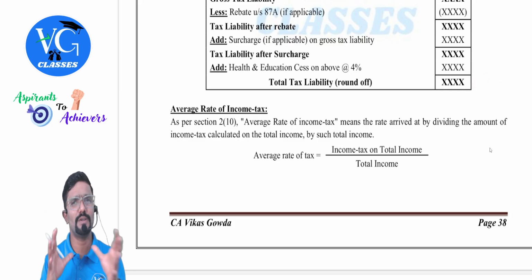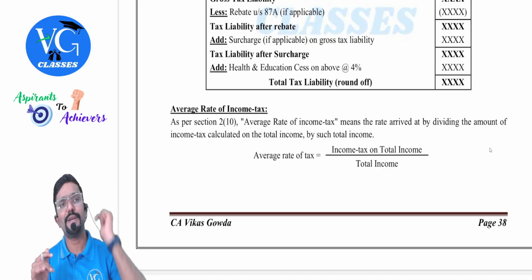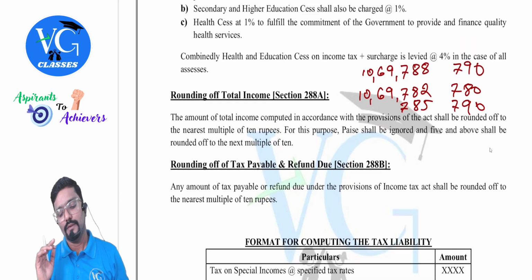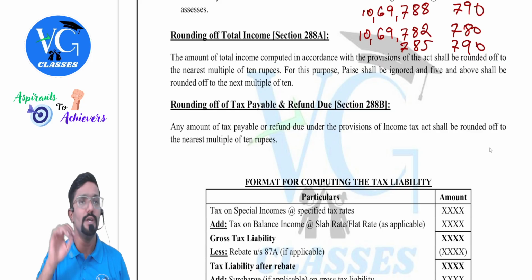Clear. As of now, I don't cover much about TDS, TCS and all. We will cover it in the respective chapter. But if at all it is there, what to do, I have told. Fine, and easy to remember. These sections also remember, guys. Even this will be hidden information. No one will tell you to round off. If it is required, you have to round off.